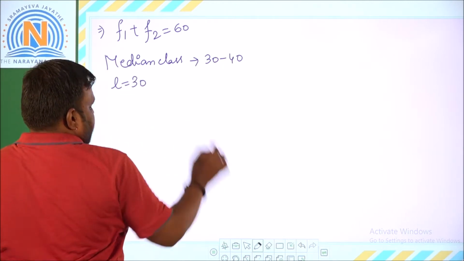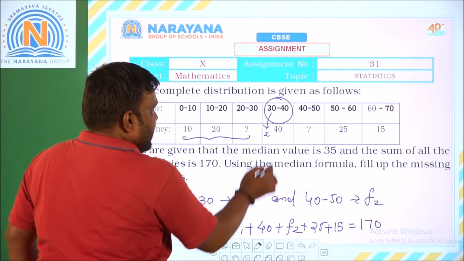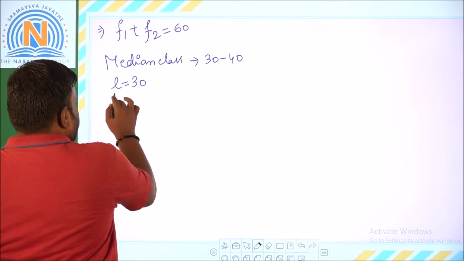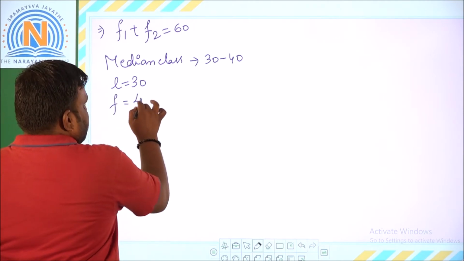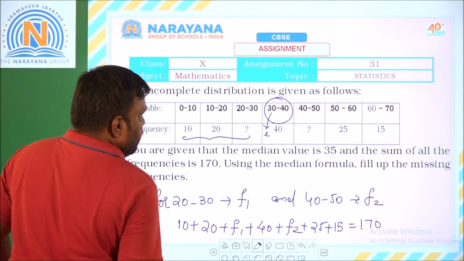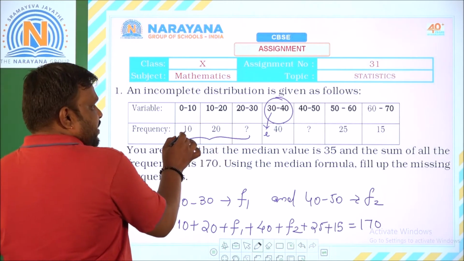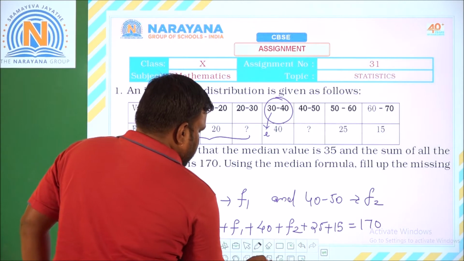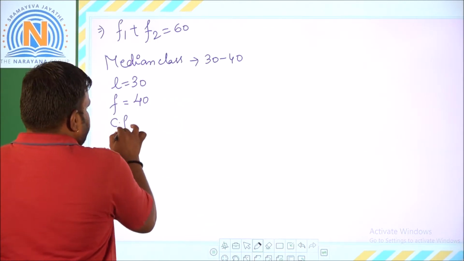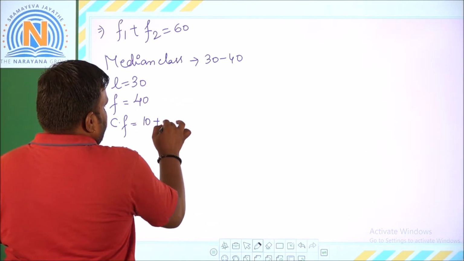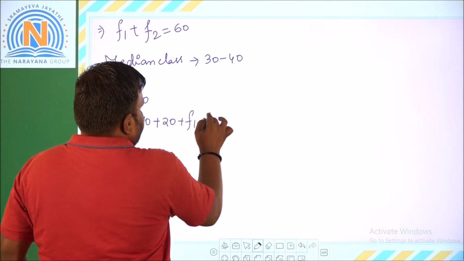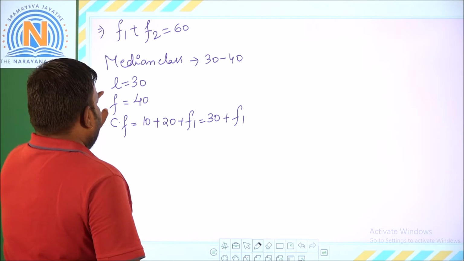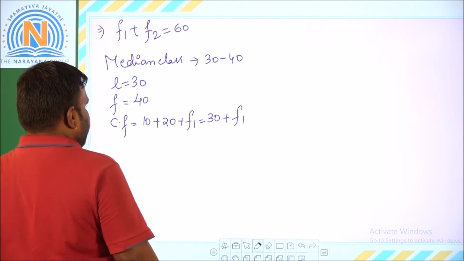Next, the frequency of the median class, that is 40, is considered as F. The cumulative frequency preceding the median class is the sum of these three frequencies, that means 10 plus 20 plus F1. So the cumulative frequency is 10 plus 20 plus F1, that is 30 plus F1. We got L, we got F, we got the cumulative frequency.